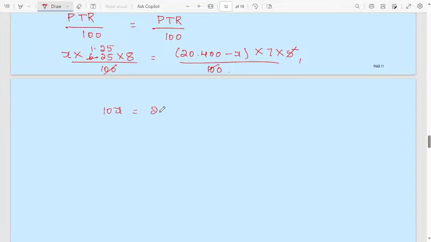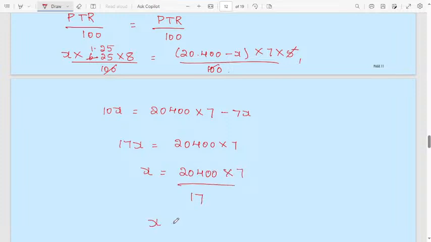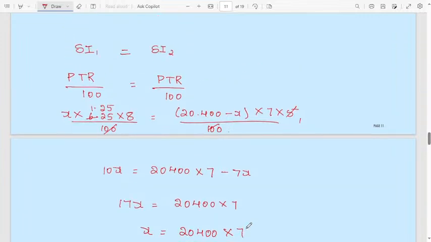It will be 20,400 into 7, multiply with 7, minus 7x. Then the 7x comes here, meaning 10x plus 7x, 17x. It will be 20,400 into 7. Then the x value will be 20,400 into 7 divided by 17. Simplify, you will get the answer, rupees 8,400. They are asking for the smaller part.